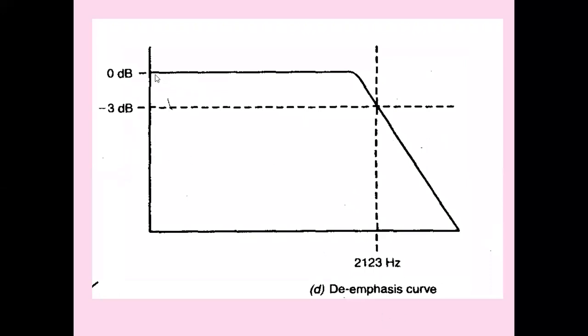This is the de-emphasis characteristic. For lower frequencies, we provided low compensation. Here also low minus compensation is provided at 2122 Hz. It is minus 3 dB. There we have added a 3 dB level. It is compensated for by a minus 3 dB level, and so on. As the frequency increases, the amplitude decreases, whereas at the transmitter side, as the frequency increases, the amplitude increases. So the corresponding compensation is done in the receiver.